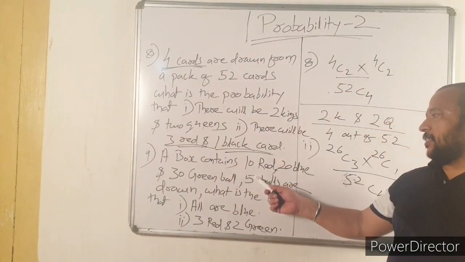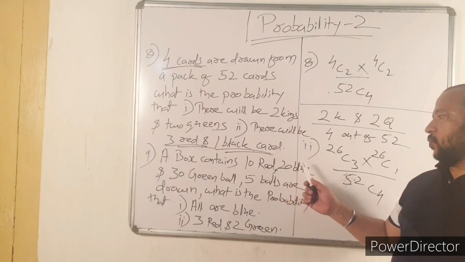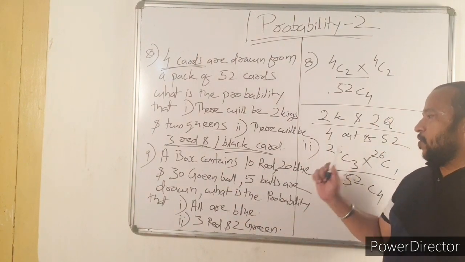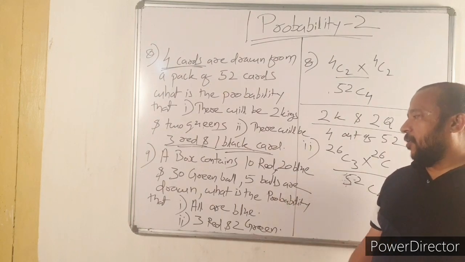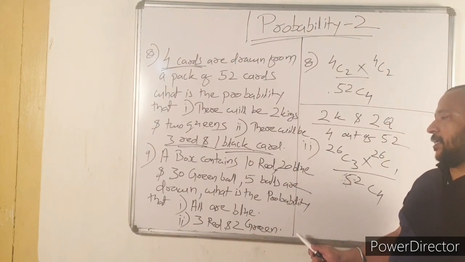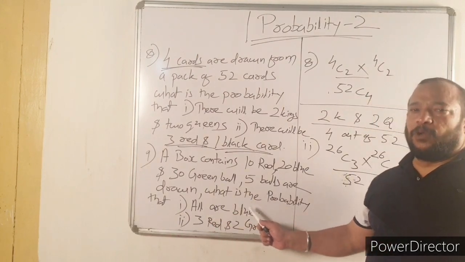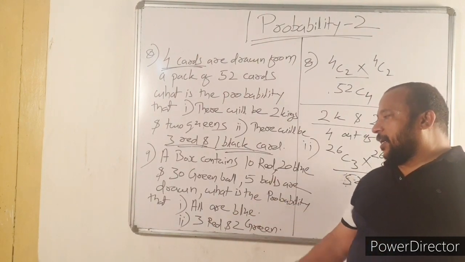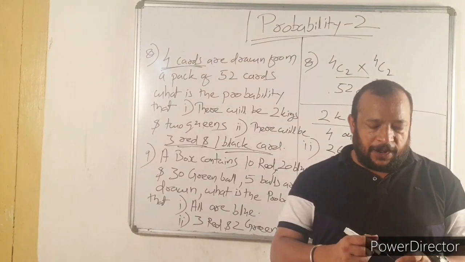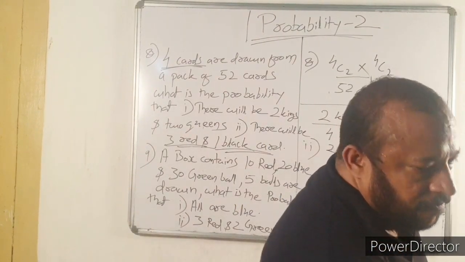A box contains 10 red balls, 20 blue and 30 green balls. 5 balls are drawn. What is the probability that all are blue? Second bit, what is the probability that 3 are red and 2 are green? Now let us solve.